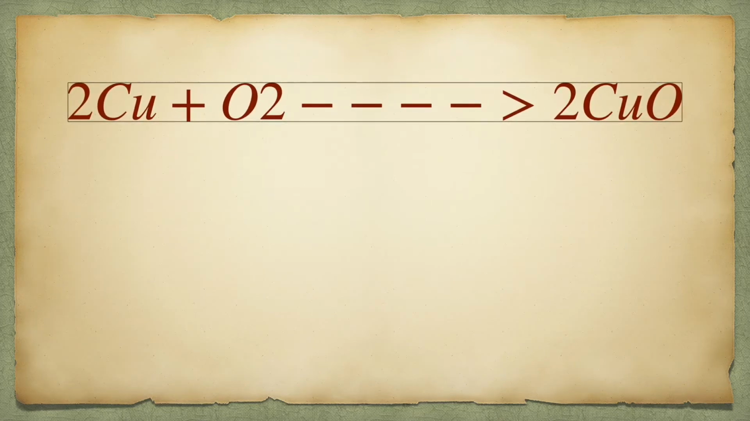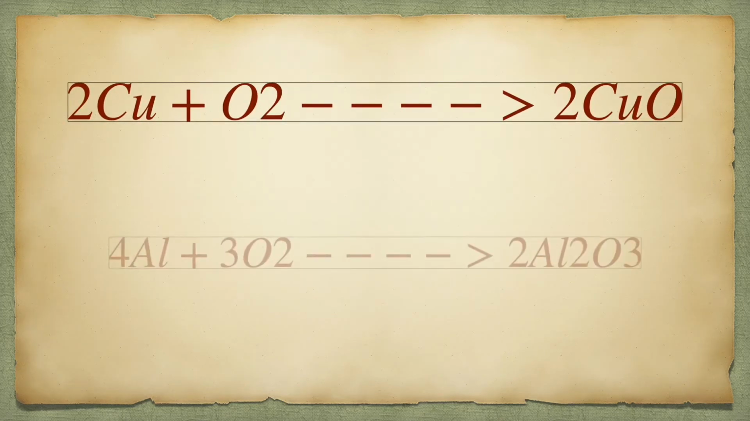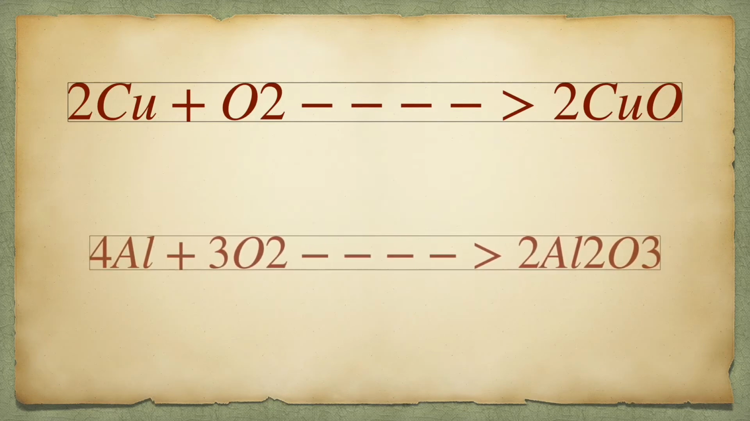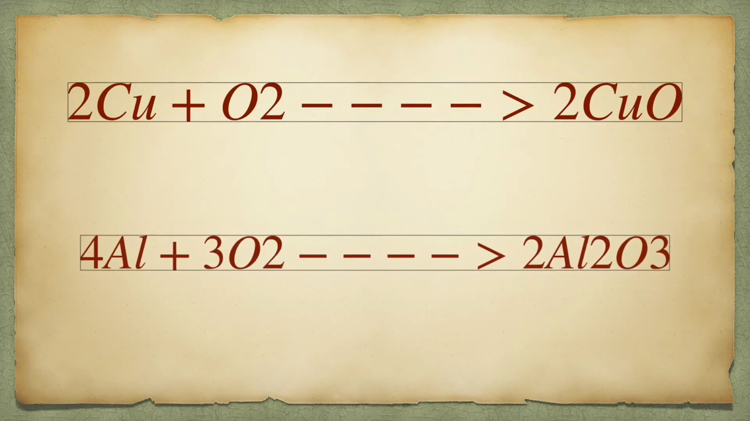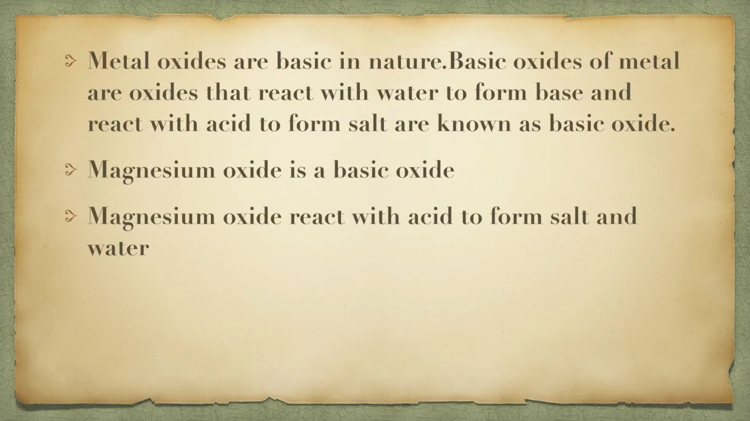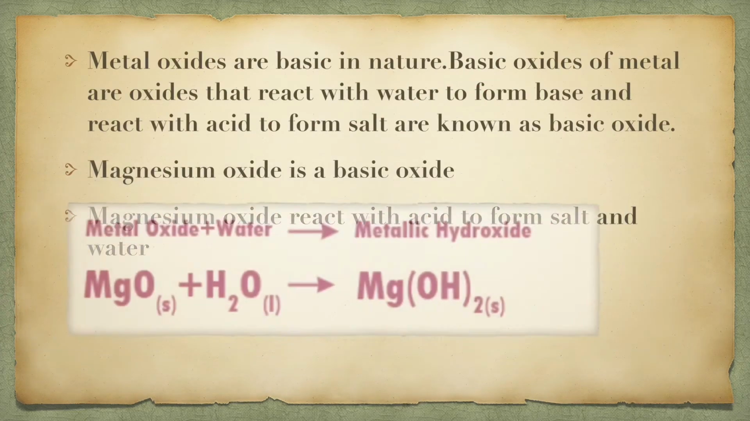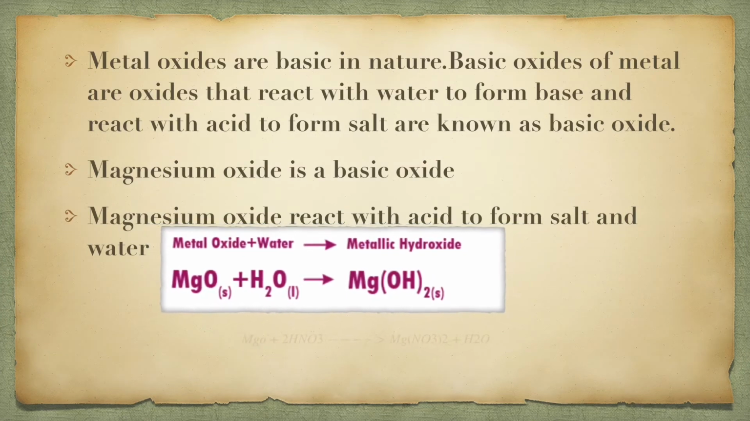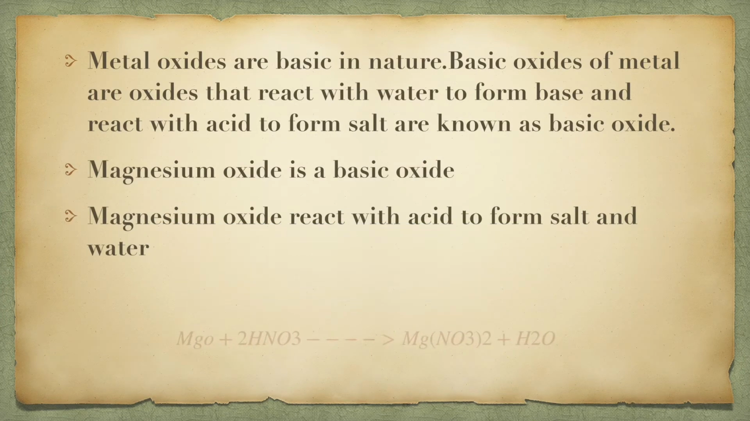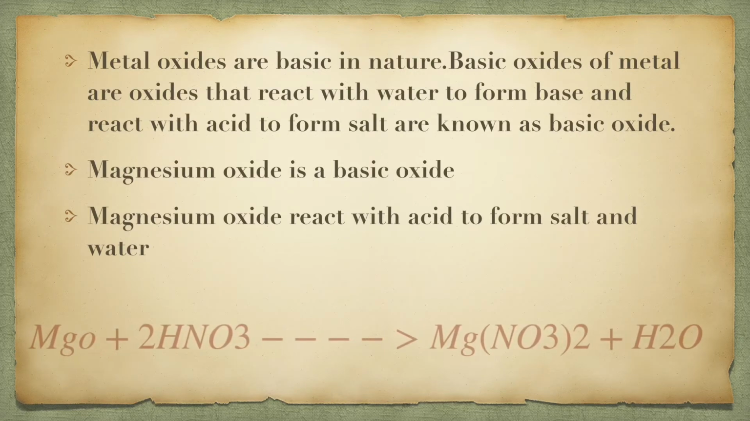Copper reacts with oxygen to form copper oxide. Aluminium reacts with oxygen to form aluminium oxide. We already learned that metal oxides are basic in nature. Basic oxides of metals are oxides that react with water to form base and react with acid to form salt, and are known as basic oxides.